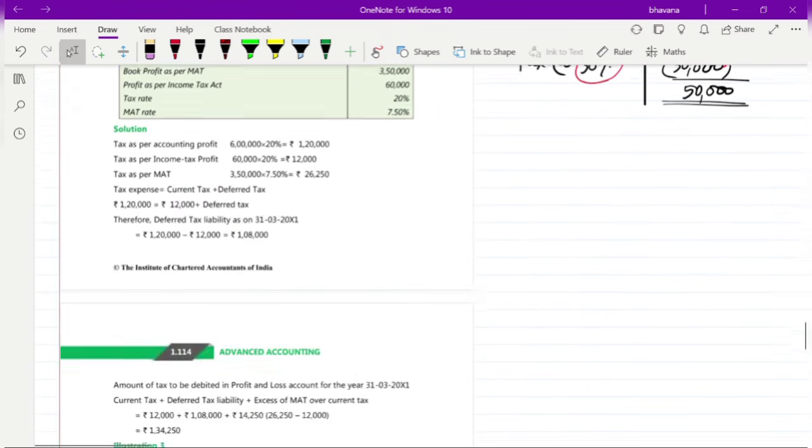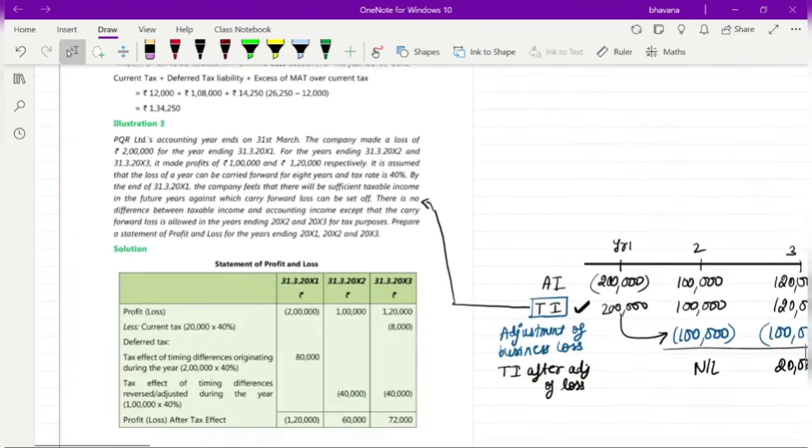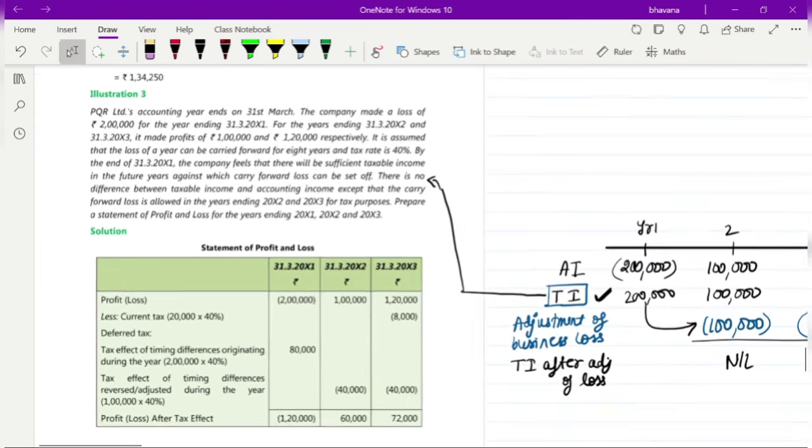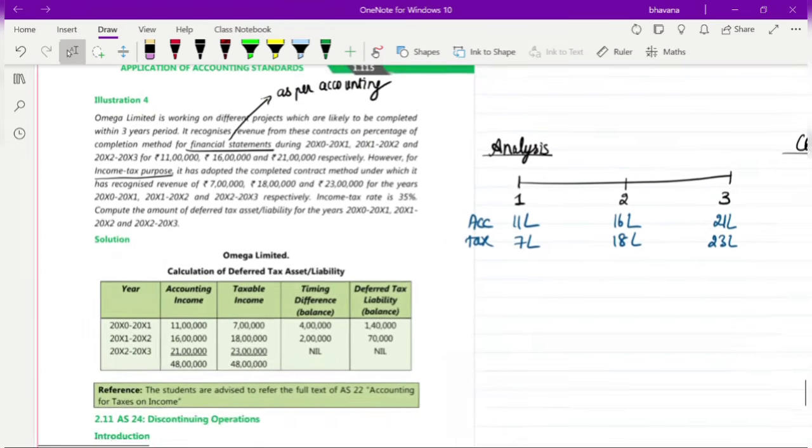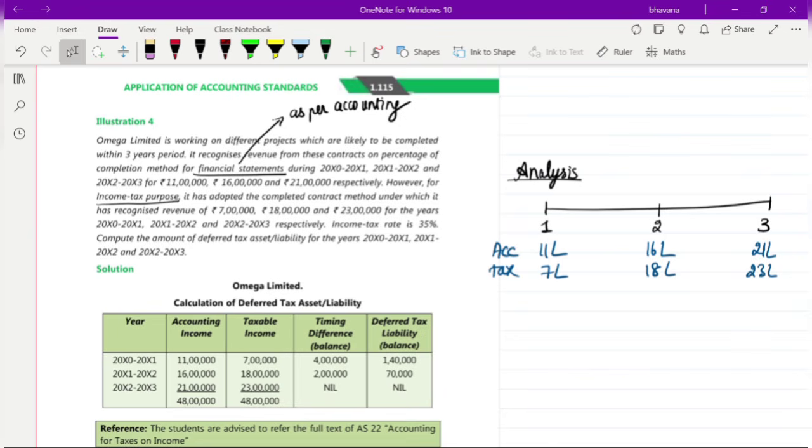Yes. The second illustration was related to MAT. I have already explained that. So let's move on to illustration number 4, and then we will come back to illustration number 3. In illustration number 4, they tell you that Omega Limited is working on different projects which are likely to be completed within a 3 year period. It recognizes revenue from these contracts on the percentage of completion method. Depending on the percentage of completion method they use, they book their revenue accordingly.